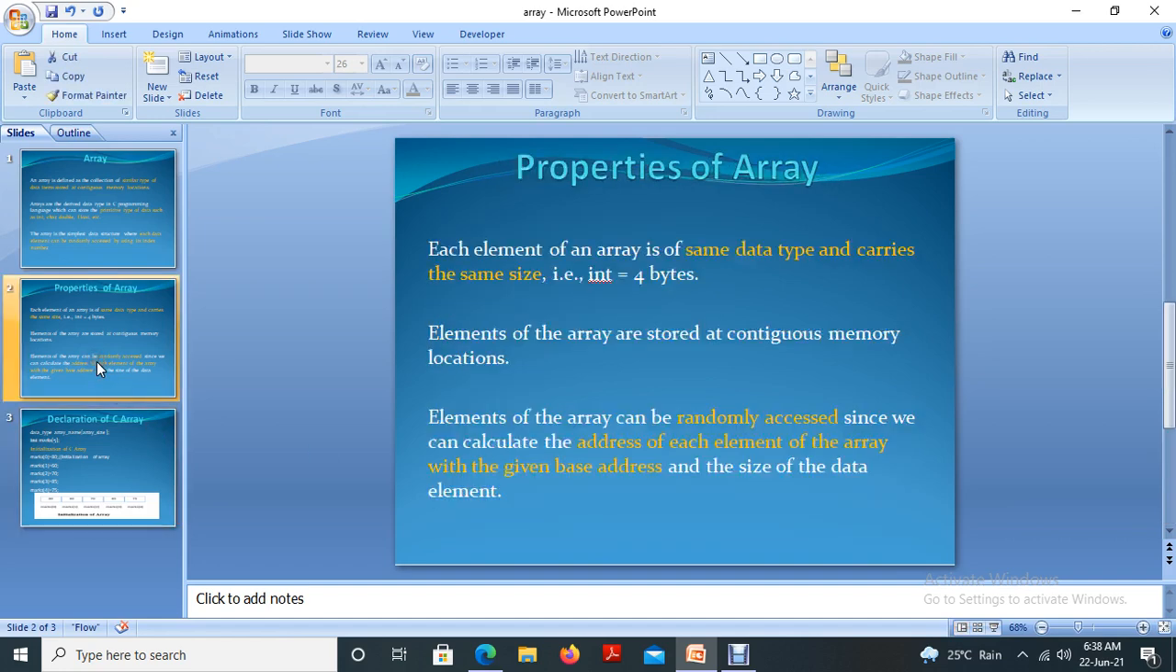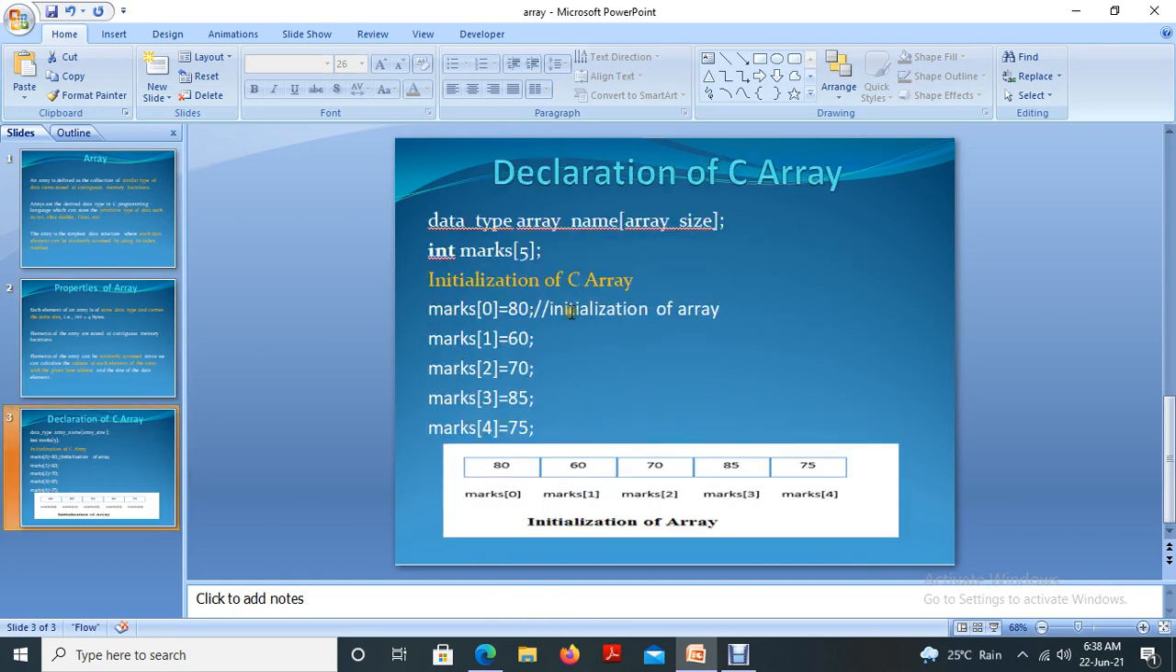Now come to the previous slide. Here, each element of the array is of the same data type and carries the same size. Same data type and same size. All these elements are integer data types. That means marks of 0 can store or accommodate up to 4 bytes of data. That is the meaning. So marks of 1 can store up to 4 bytes of data. Marks of 2 can store up to 4 bytes of data. Marks of 3 can store up to 4 bytes of data.